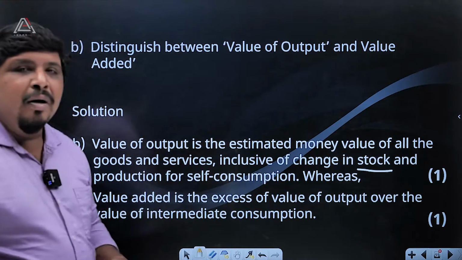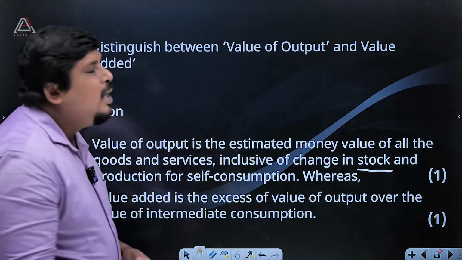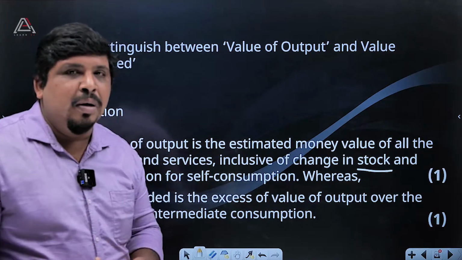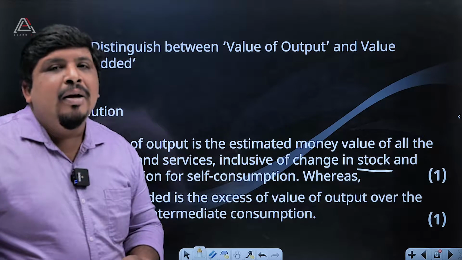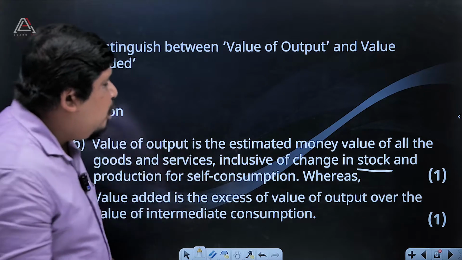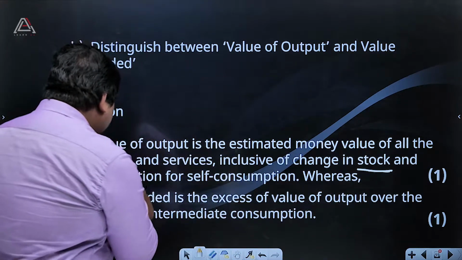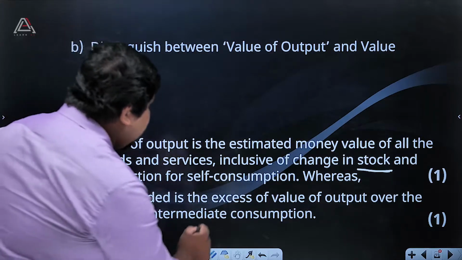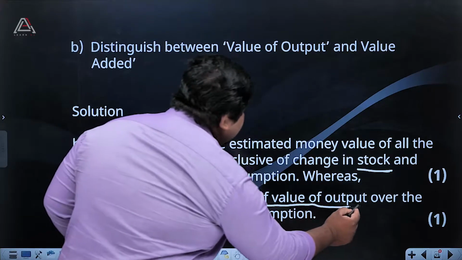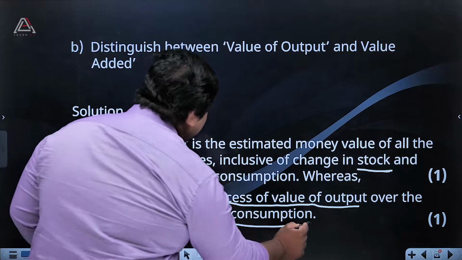Then what is value added? The value of output is there, then we are adding something excess to that, that we can say is value added. The value of output we can take as stock and entire production, but for value added, this point is very important: excess of value of output over the value of intermediate consumption.